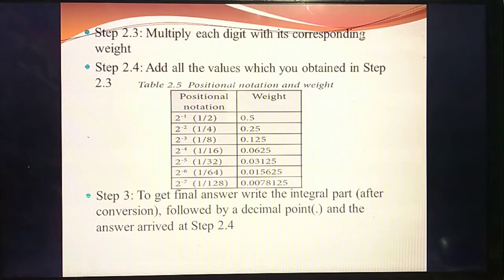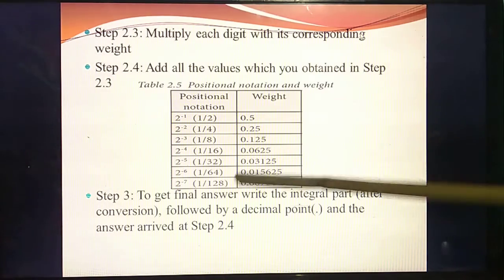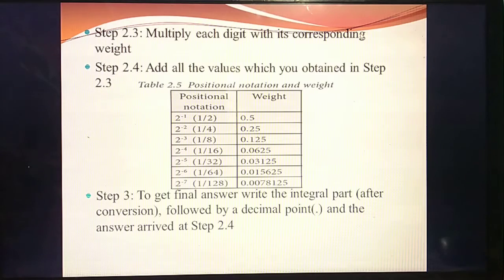Divide the value 1 by 2, divide it. Then 1 by 4, divide it. 1 by 8, divide it. 1 by 16, divide it. Likewise, each value you should divide and write. These values are obtained by dividing by these numbers, 1 by 2, like this 1 by 4. Understand? So this is very important. Using these values only you are going to convert the numbers. Okay, this is very important.